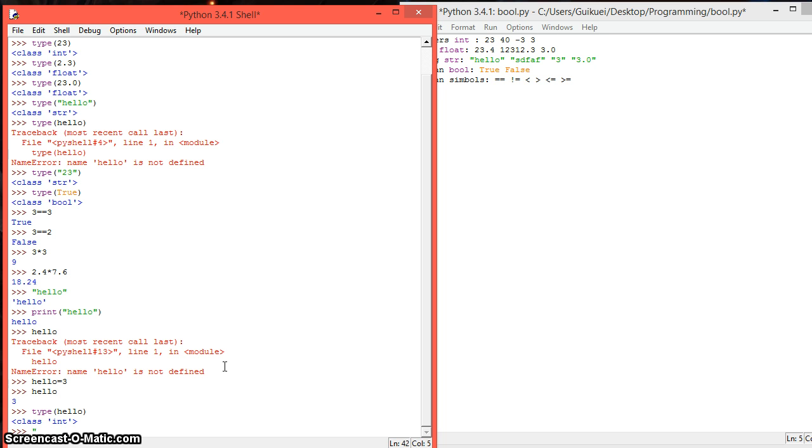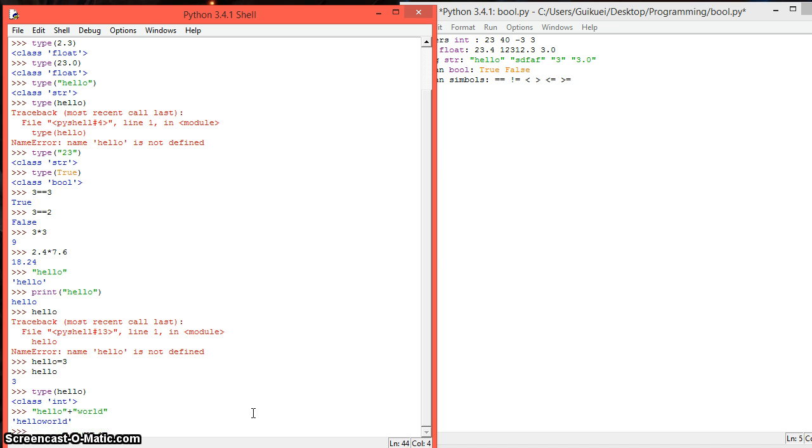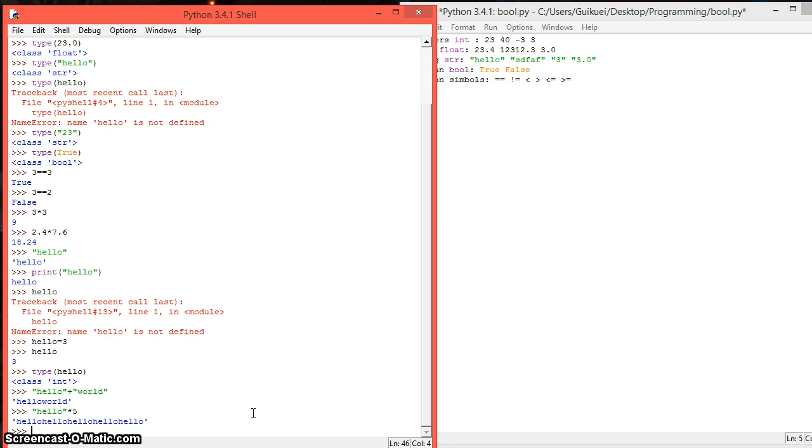So it's important to have the quotation marks. It's not just having text that makes it a string. Strings work differently than mathematical numbers like integer and float. We can still add, for example, "hello" to "world". But what this is going to do is join both strings together. And we can still, for example, multiply. So we have hello, hello, hello, hello, hello, hello. This is going to repeat the string you give, the number of times you give it.